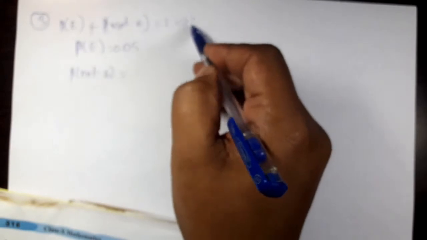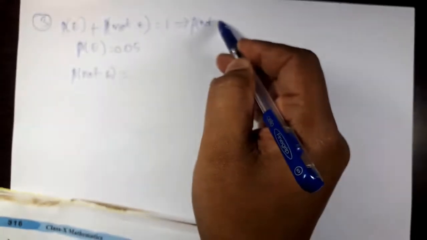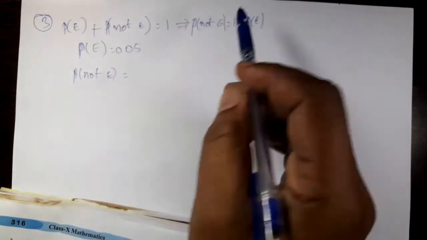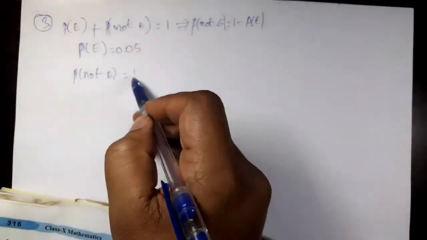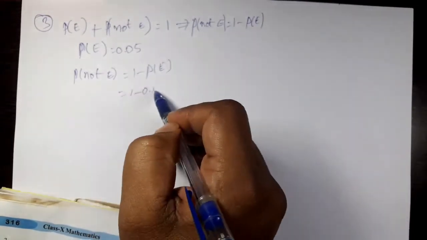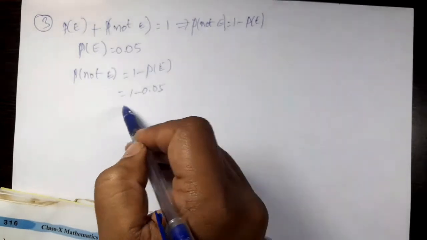So what is given here? P of E, probability of event E, is given as 0.05. From this, probability of event not E is 1 minus probability of event E, right? So 1 minus 0.05. So your answer is 0.95, right?